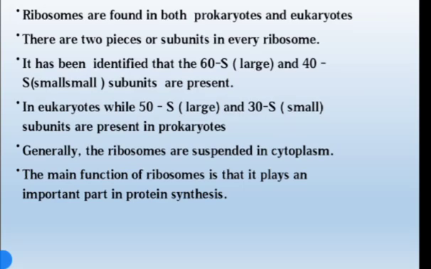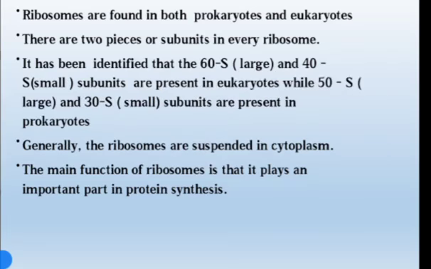There are two pieces or subunits in every ribosome. It has been identified that 60S and 40S subunits are present in eukaryotes, and 50S and 30S subunits are present in prokaryotes.